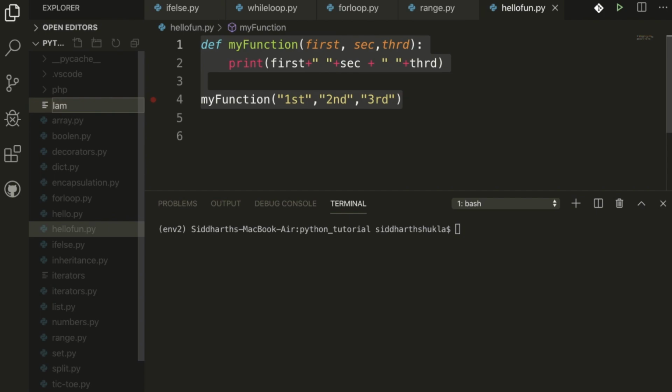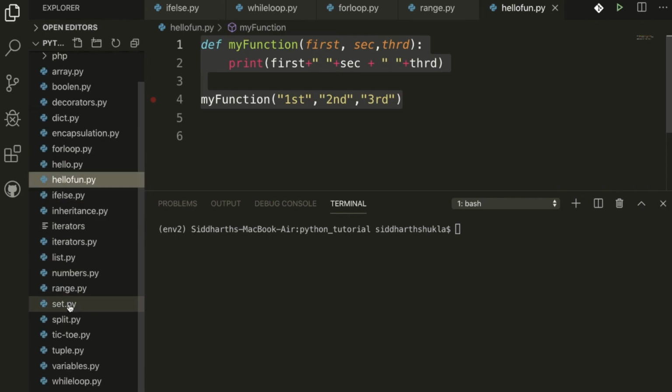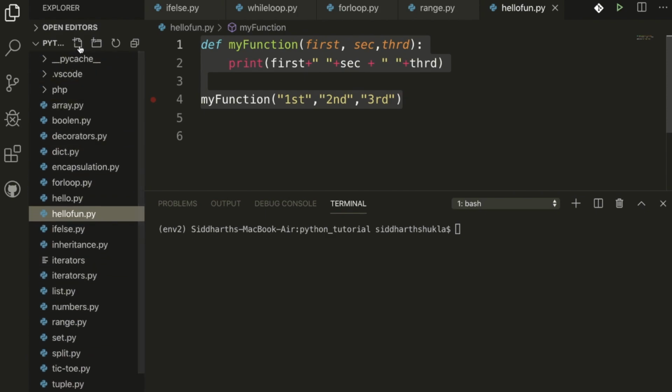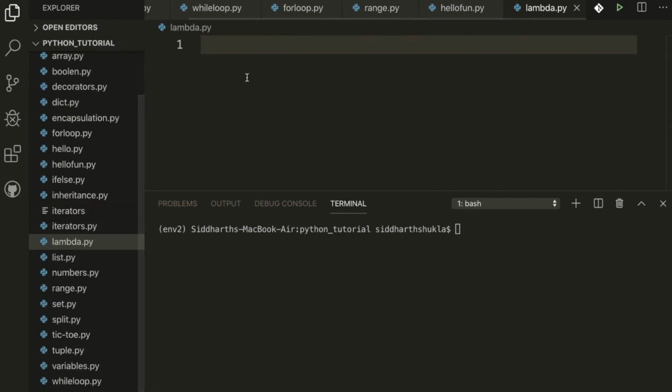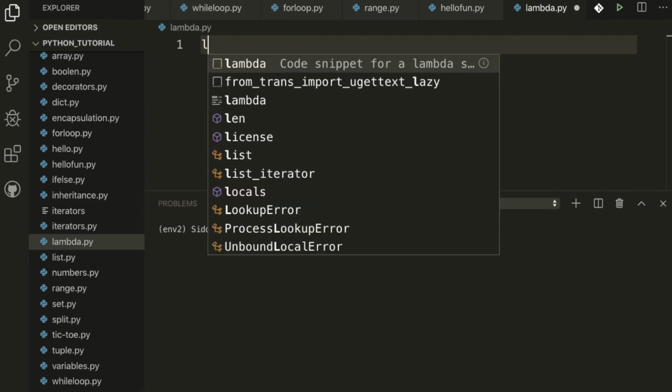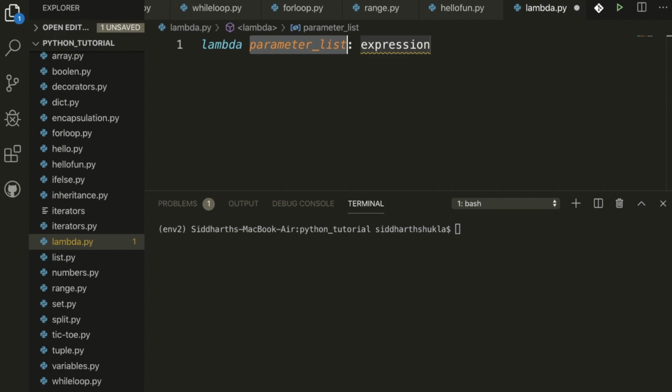So I'm going to show you Lambda. I'm going to create one Lambda function file, lambda.py. Hopefully this is clear. Here is the syntax: lambda, then the parameter list, meaning the arguments, whatever parameters we have, and after the colon comes the expression. The expression can be any addition, subtraction, multiplication, whatever kind of operation you want, and you put it here.